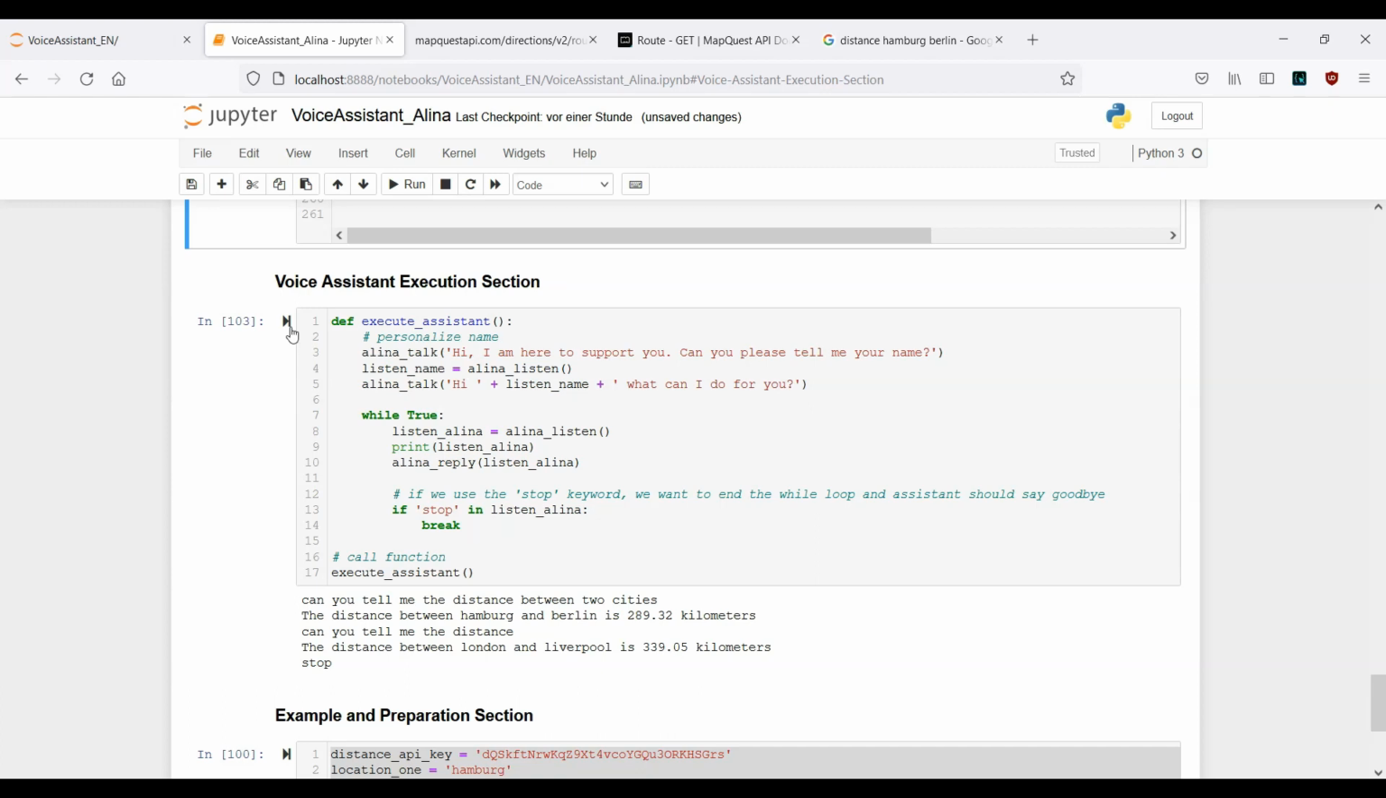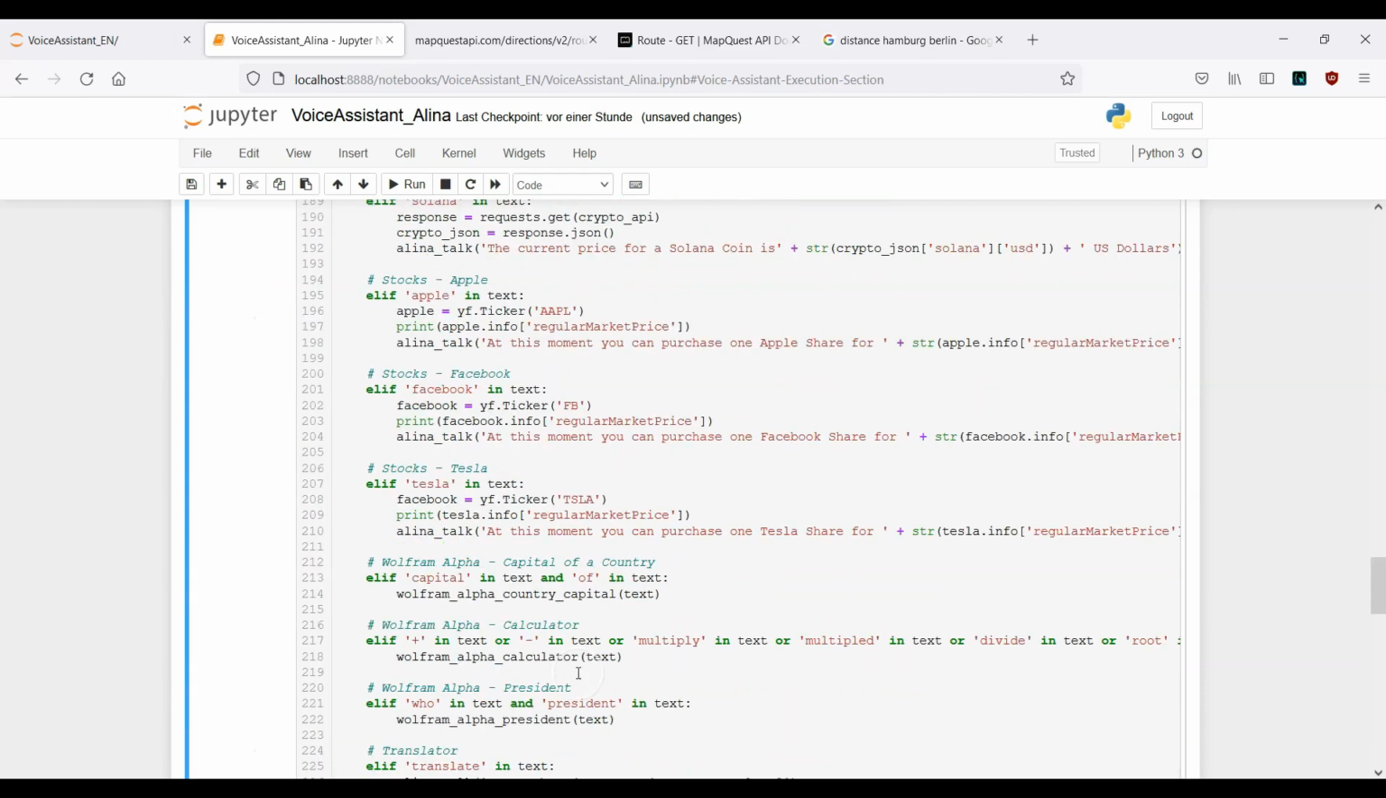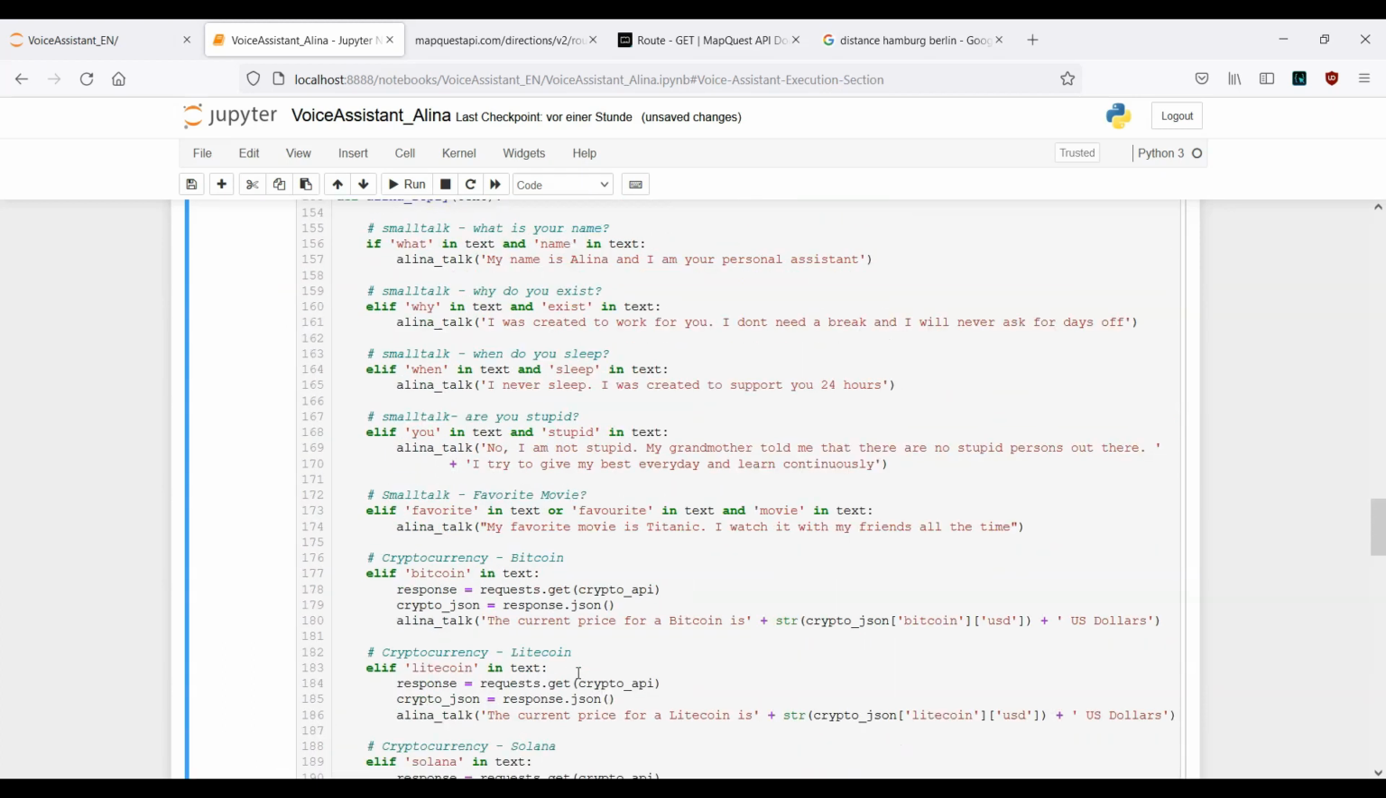Okay, so as you can see, we have received back 2 different examples. The distance between Hamburg and Berlin, and then between London and Liverpool. And this was actually it for this section here.